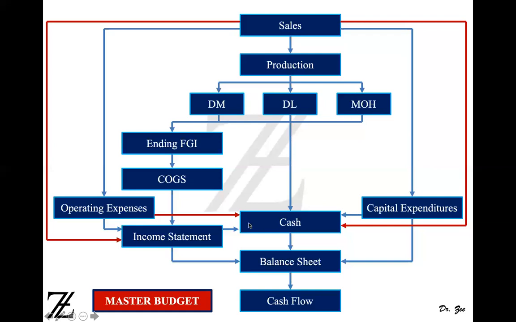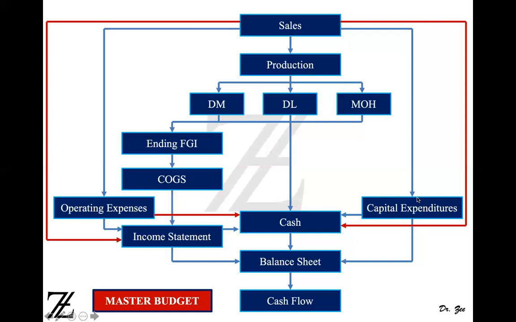The cash budget is also tied to the operating expenses budget, which is tied to the sales budget. So, for example, sales commission ties to the operating budget. The operating expenses budget is the selling and administrative expenses budget and research and development budget. Okay, it ties to cash, the amount of money you're paying for operating expenses. And then the income statement also, if you're making sales based on cash. And the sales budget also ties to the cash, since you're making cash sales.